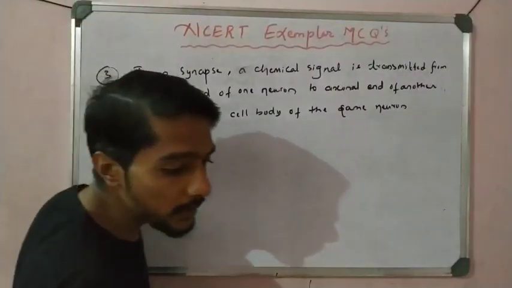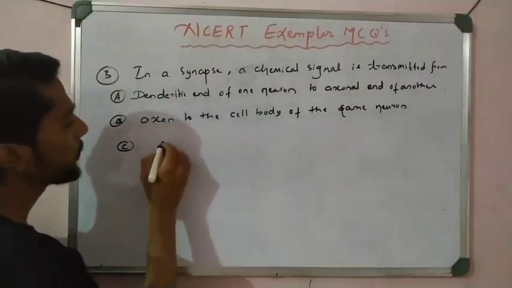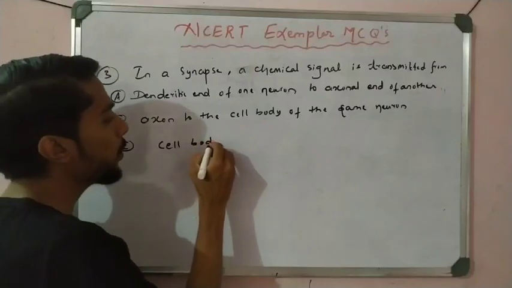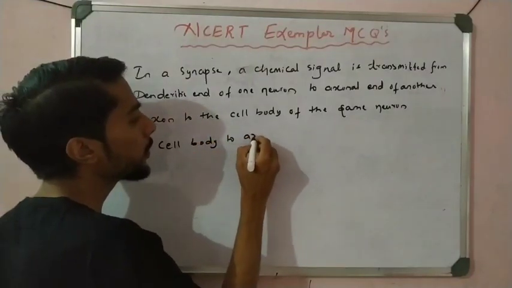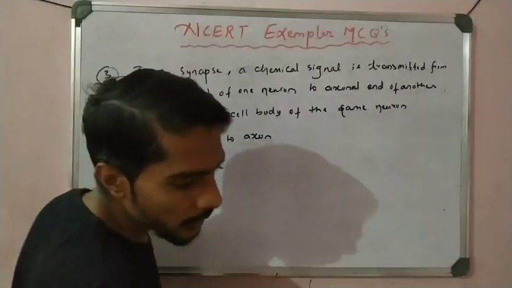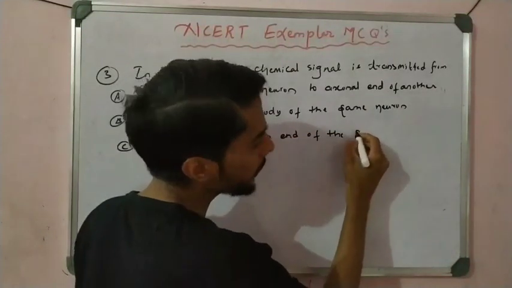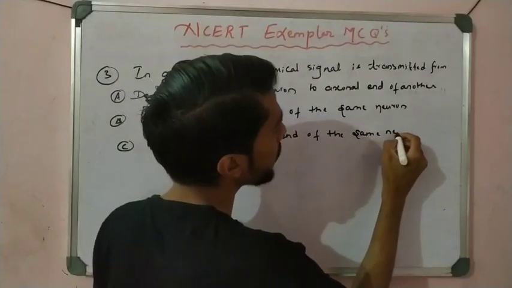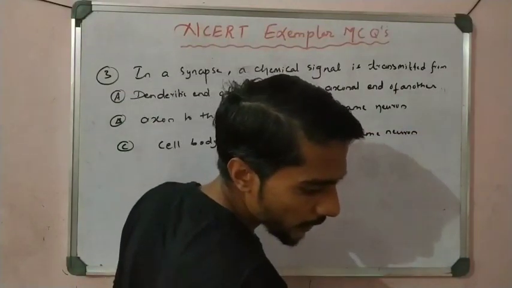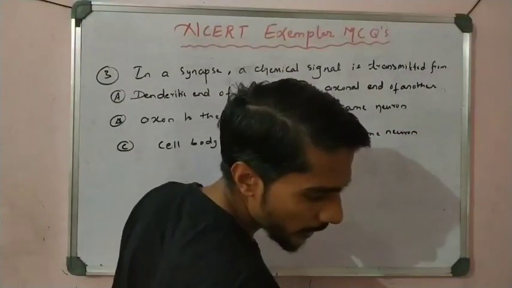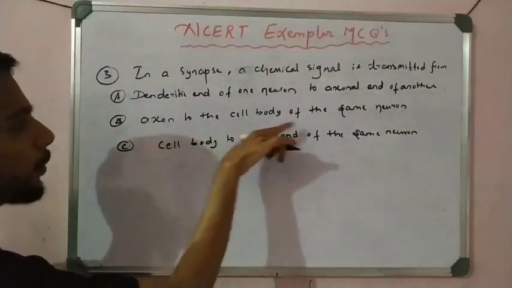Now let us see option C: cell body to axon and axon end of the same neuron. Right.